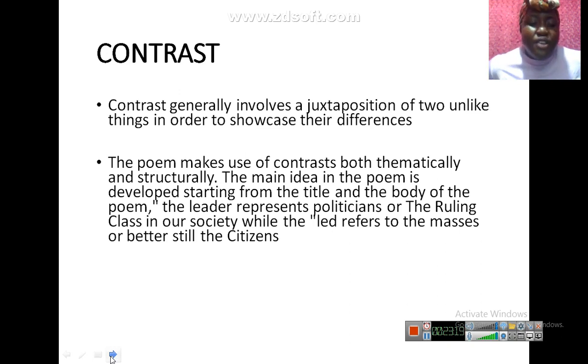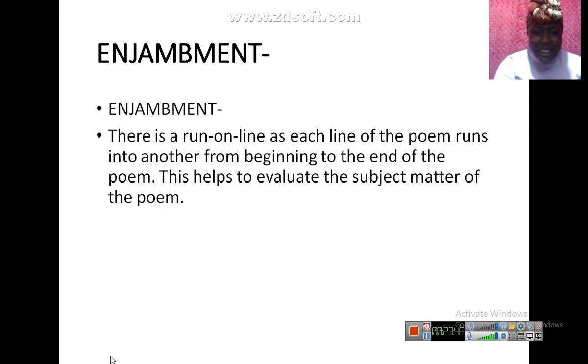Now, the poem makes use of contrast both thematically and structurally. The main idea in the poem is developed starting from the title and the body of the poem. The leader represents politicians or the ruling class in our society, while the led refers to the masses, or better still, the citizens. You can see a contrast between the leaders and the led. You can see the led as made to be mild and scared, while the leaders are oppressive. The leaders are unconfident. Are you getting it? So there's a juxtaposition between the leaders and the led. Are we together?